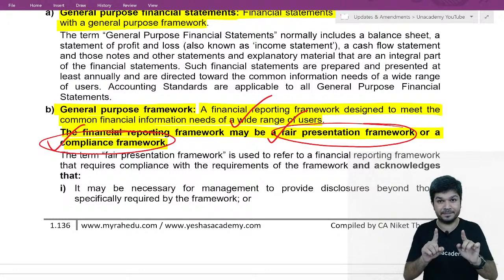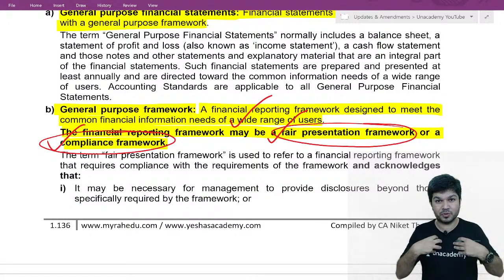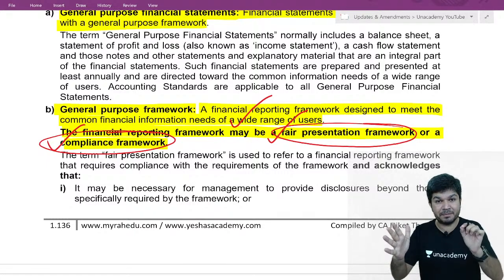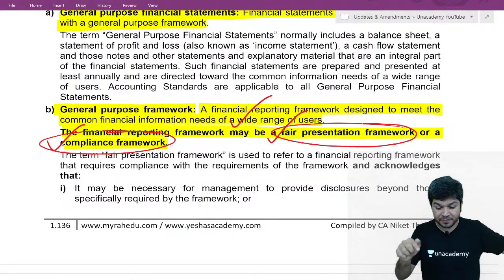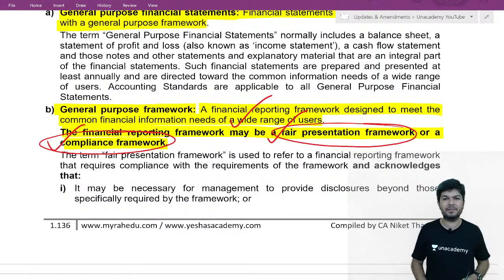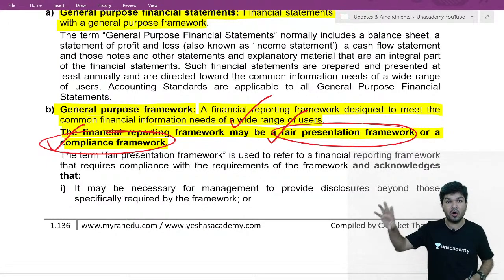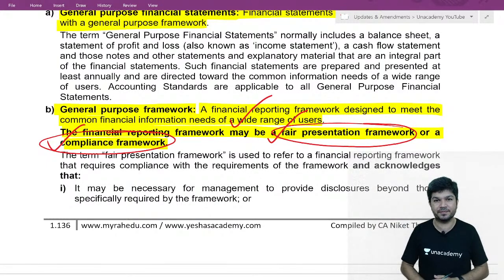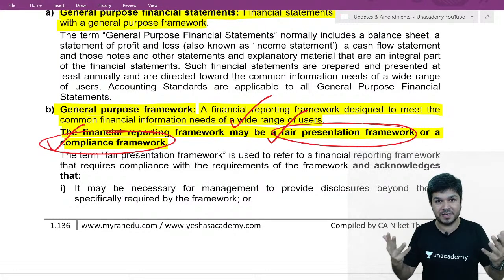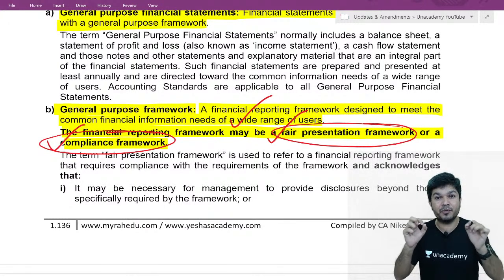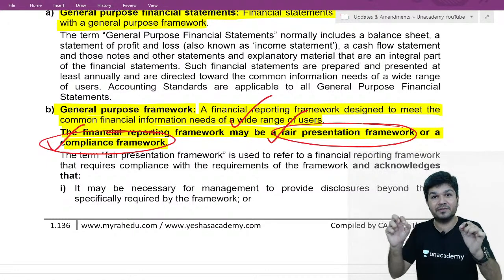I repeat again, in our audit report, would we use the word true and fair? If they prepared financial statements complying with laws and regulation, compliance framework, the word true and fair will not come. If they followed the fair presentation framework, it means they comply with law and they give some extra disclosures to achieve a better presentation. In that case, our report will have the words true and fair.